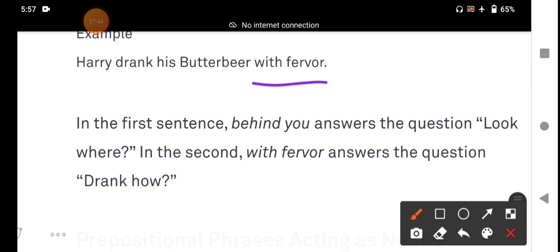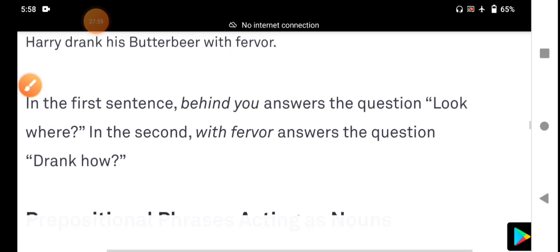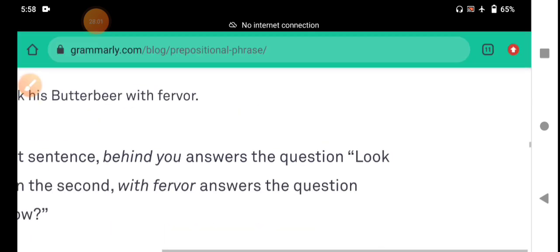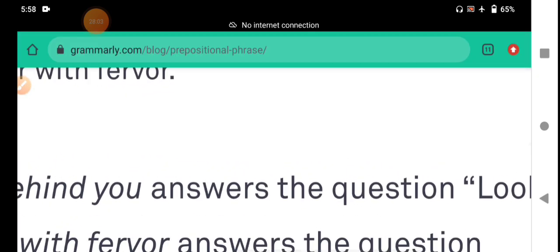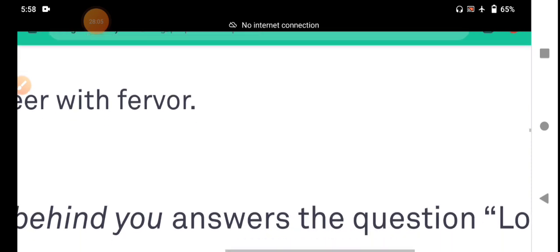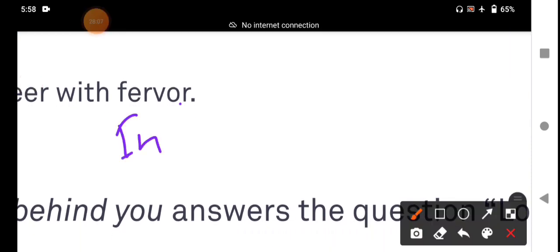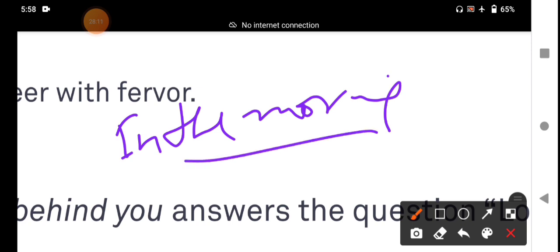In the previous examples they function as adjectives. Now, for example, in the morning I have to go to school. It tells when I will go. I will write some examples; please listen carefully. In the morning is a prepositional phrase.